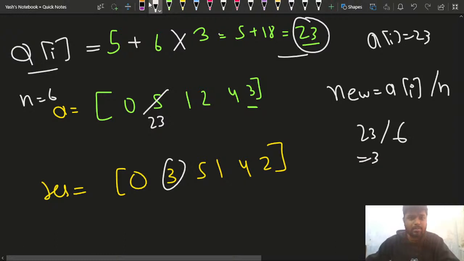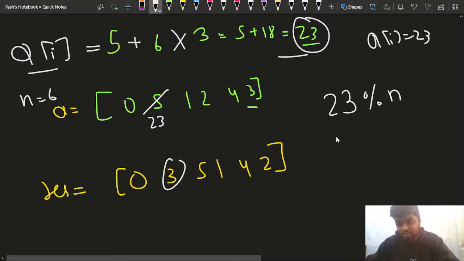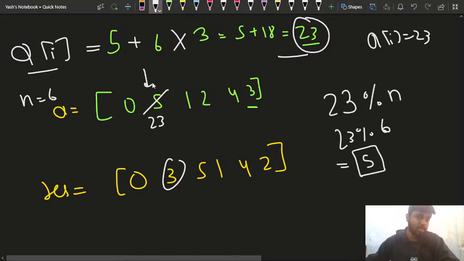Can I get the previous number as well? That is the challenge. Yes, I can get the previous number as well, very easily. How? Because the current number is 23. If I do 23 modulus n, that is 23 mod 6, what will I get? I'll get nothing but 5, and this was the previous element. So now I have a track of both the previous element as well as the current element.